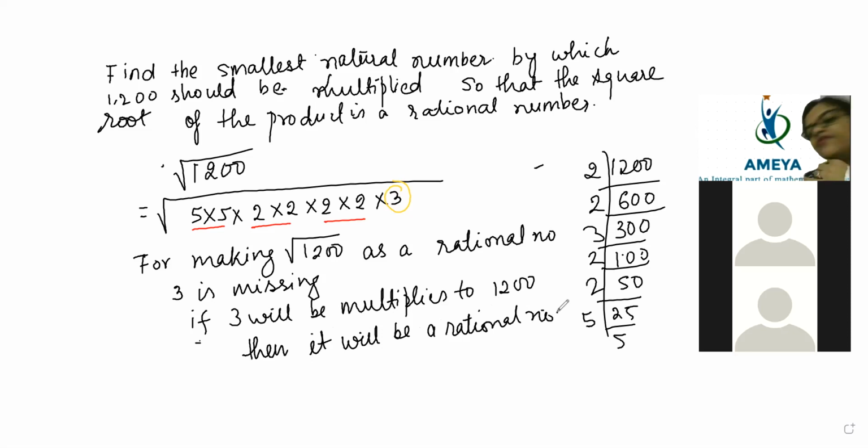What they have asked, that we have written. So if we are going to multiply 3, that is what beta, multiply root 3. So here you write multiply root 3. Here you write if 3 is multiplied to 1200, then the square root of it will be a rational number. Fine. Then the square root of it will be exactly called a rational number. Now let's go for the next question.